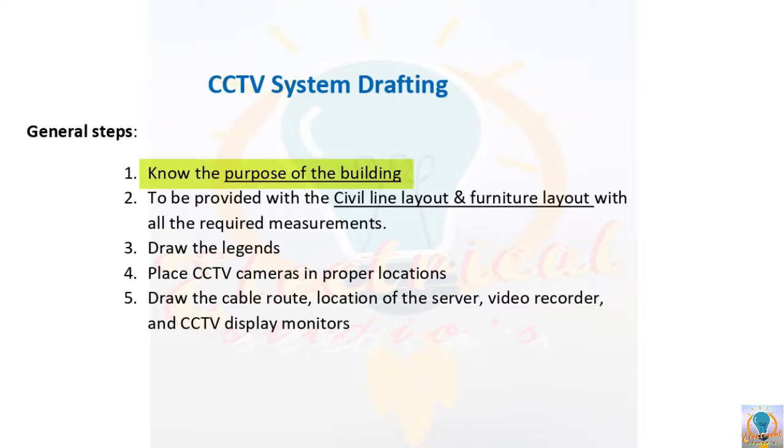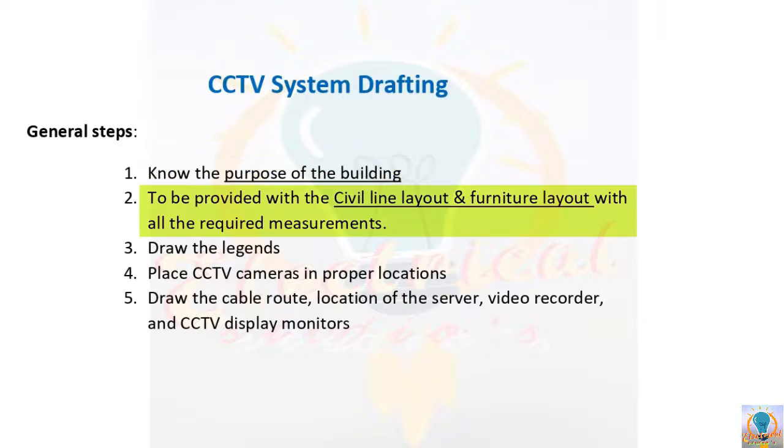Okay, now first let me explain some basic steps that you have to follow while drafting the plan. So the first step is to know the purpose of the building. Means in the starting, first ask your client or consultant for what purpose this building is going to be used. By knowing the purpose of the building in the very initial stage, you will get the idea where you have to place the security camera. Like if your client has told you that this building will be a bank, then immediately it will come to your mind which areas are sensitive in the bank, so where you have to place cameras. Okay, so this is the first step, that you must know the purpose of the building.